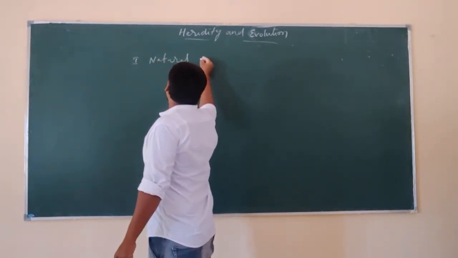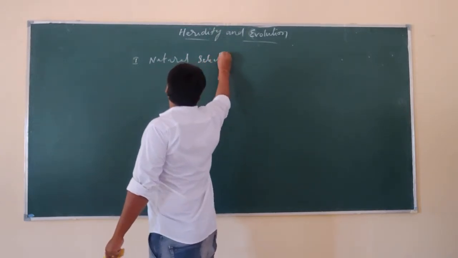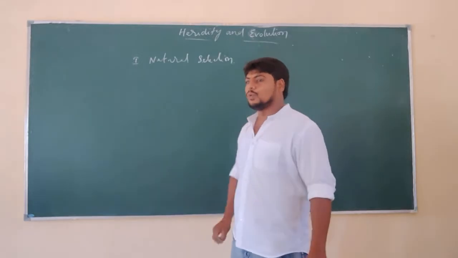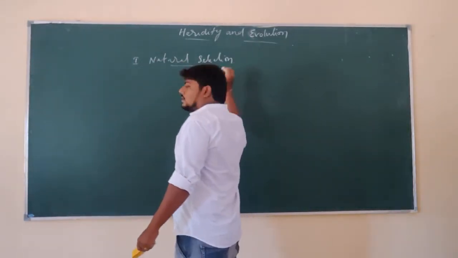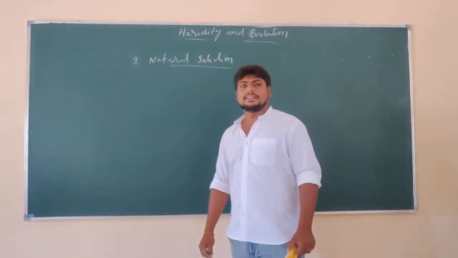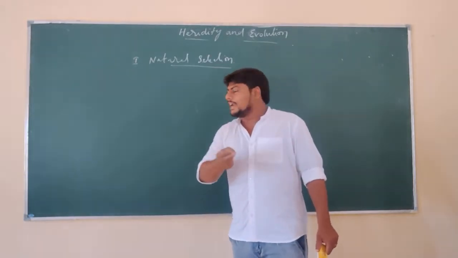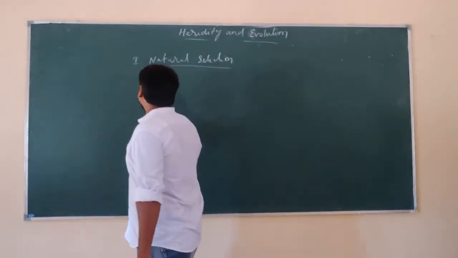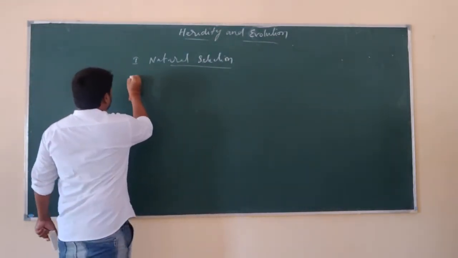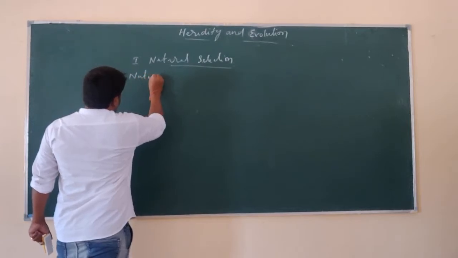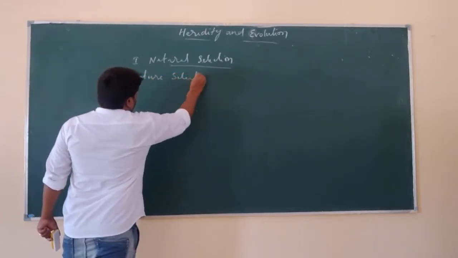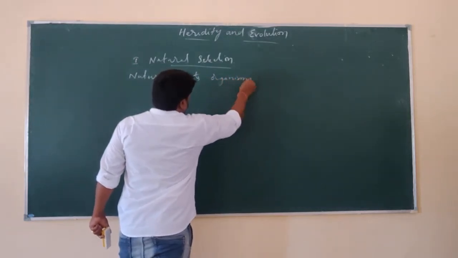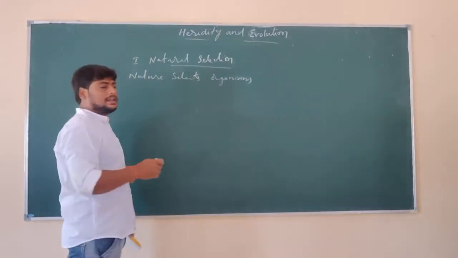What do you call natural selection? This is the condition we have seen based on situation 1. And what is natural selection? Natural selection is nothing but nature selects the organism. Understand? So nature itself selects the organism.